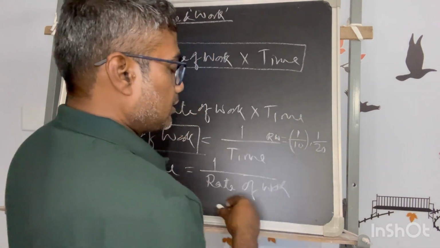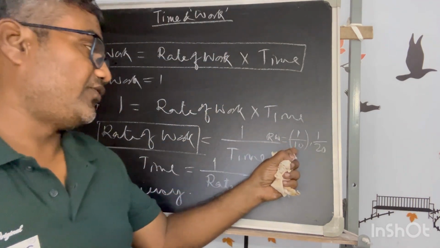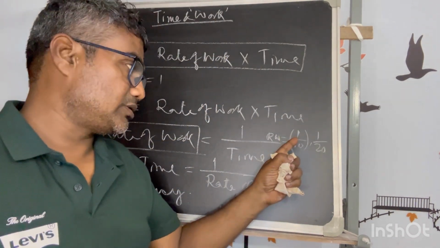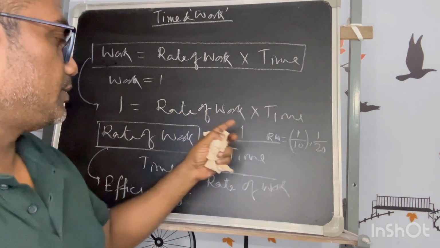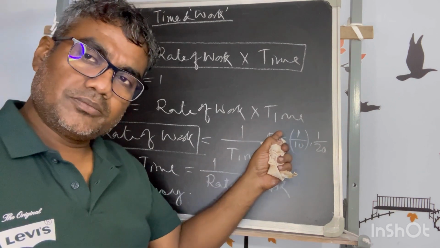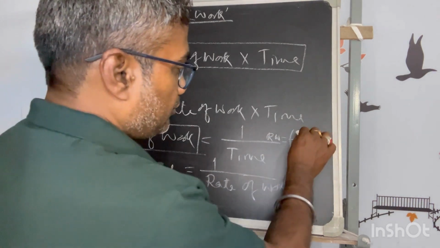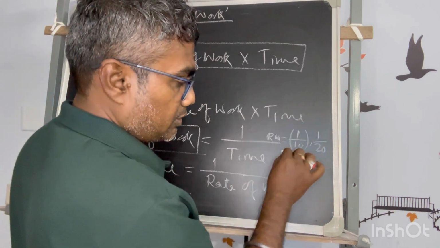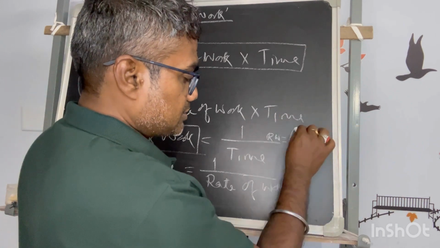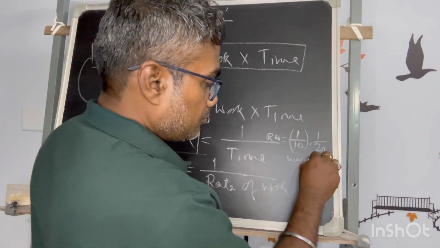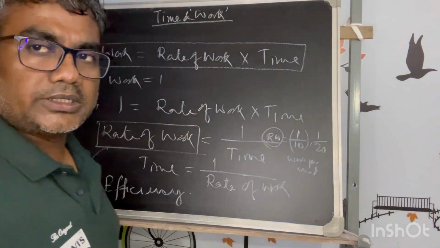So rate of work can also be said to be the efficiency of the person, because the person is taking lesser time, and this is also said to be the work per unit time. If the complete work is 1 and we divide it by the time taken to complete that work, that is the work per unit time, which is equal to the rate of work.